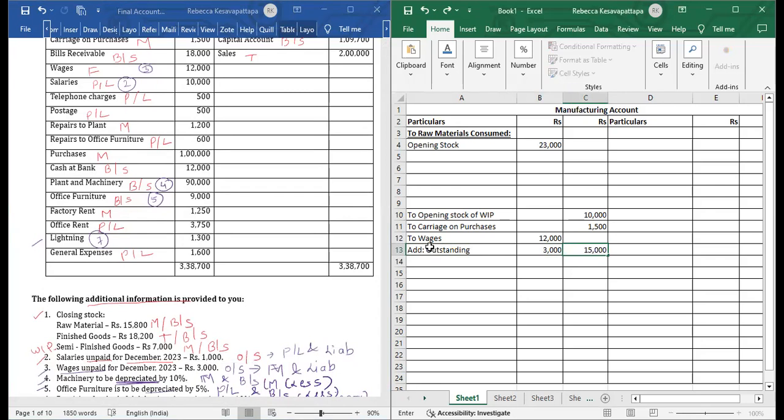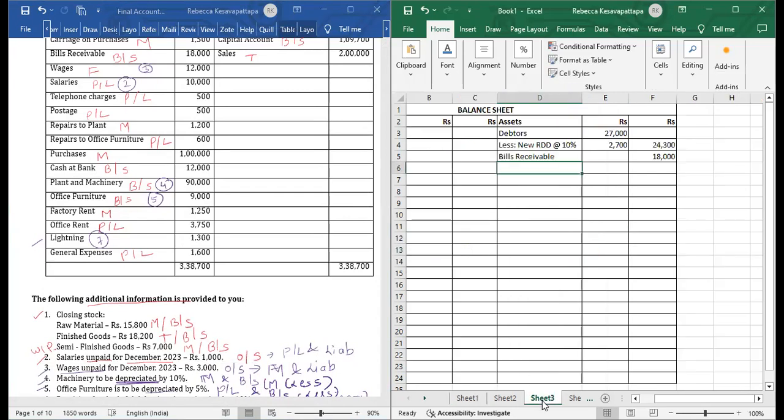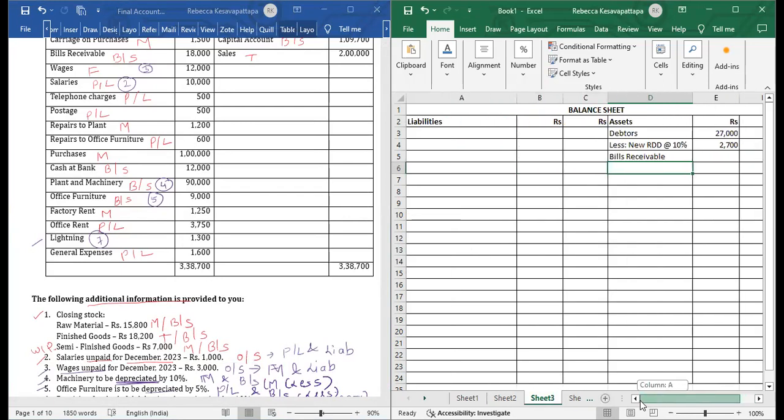This was one effect. Now the second effect will go to the balance sheet. It's a liability which we have to pay. We have to leave around four lines. Four to five lines you should always leave on the liabilities side, and then we can write here outstanding wages, outer column, 3,000.